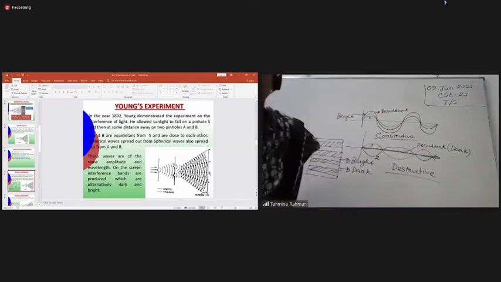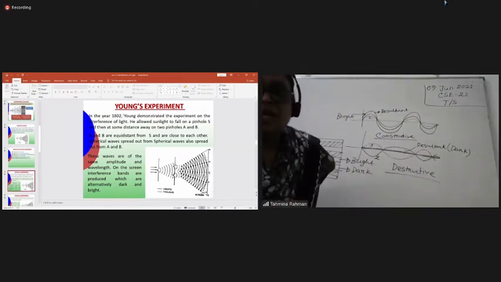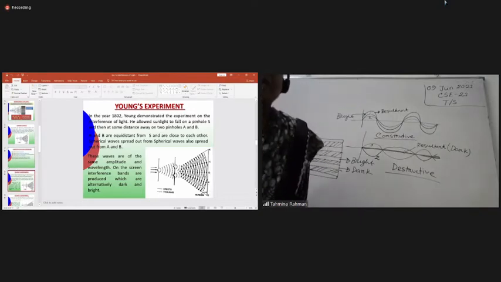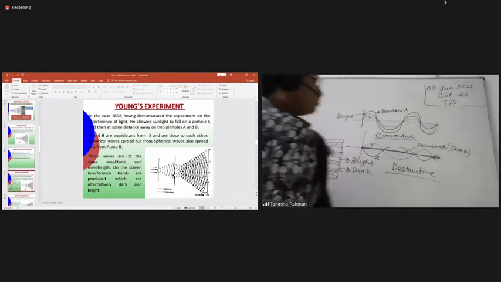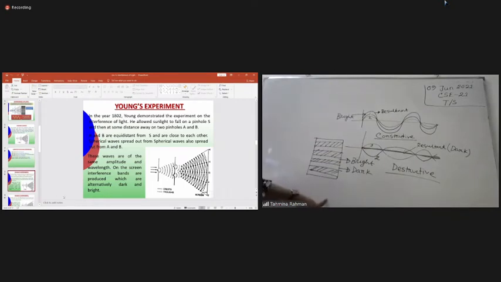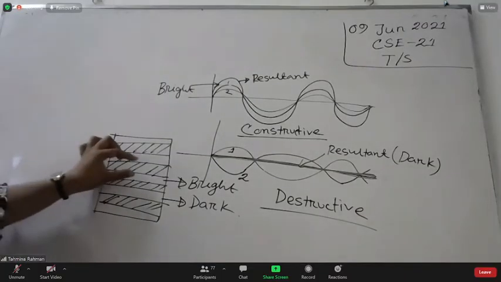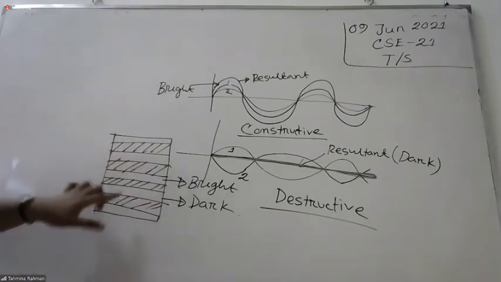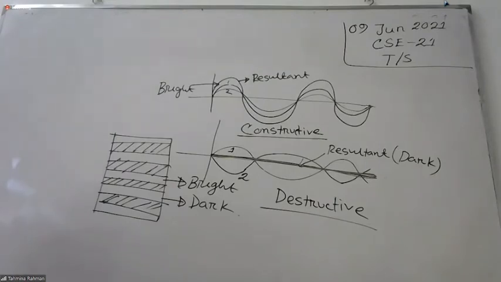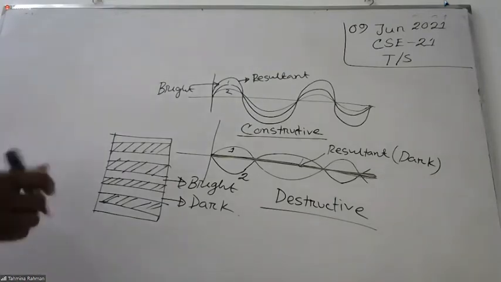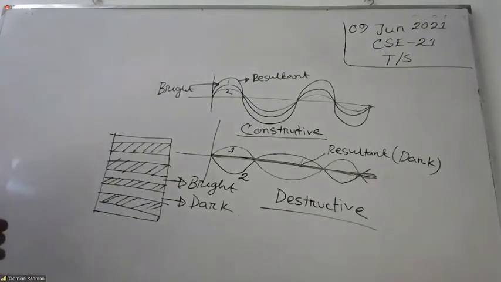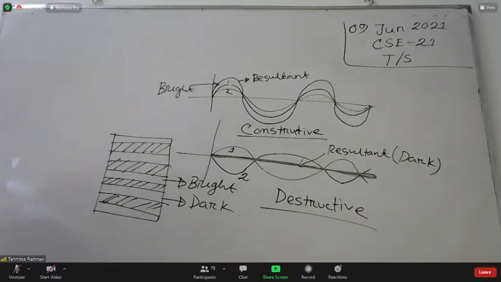We can prove it with the help of Young's experiment. Now, we will see that this one is the, what is it? Do you know the name? The bright, dark, we're telling this is the bright point, this is the dark point. What is the name of this one? Fringe. Good, it is known as the fringe.